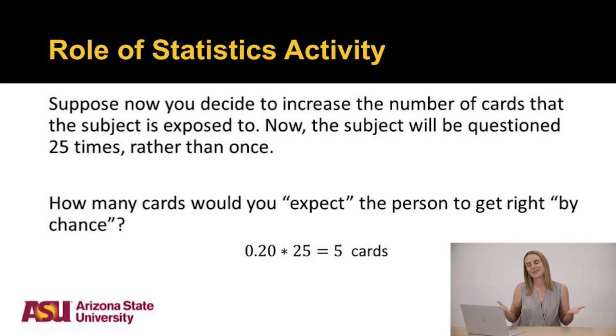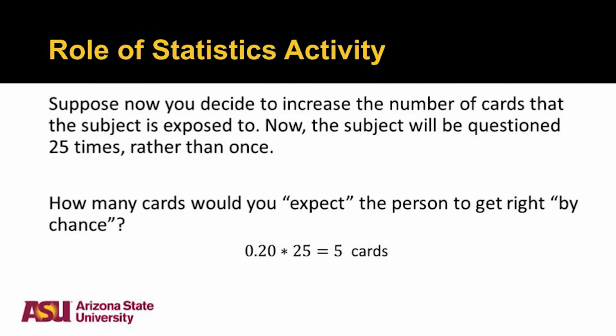So now, suppose you're going to give them 25 cards to guess. So we're going to lay 5 down and we're going to give them a card. And now they have 5 different shapes to choose from and you're going to give them 25 cards. How many would you expect the person to get right just by chance? If I don't have ESP, how many do you think I would get right? So if I don't have ESP and I don't have that condition that we're trying to test for, how many would I get right? Turns out I would probably get about 5 cards right just by guessing.